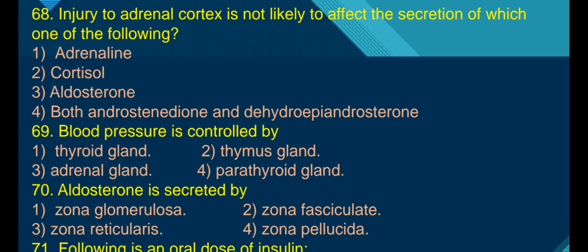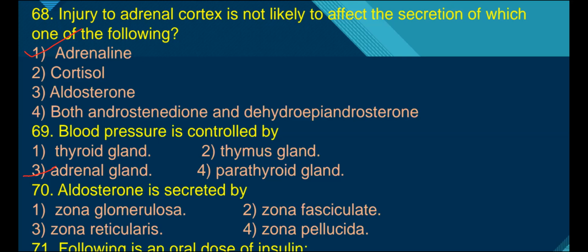Next, question number 69. Blood pressure is controlled by the adrenaline and noradrenaline hormones. Third option, adrenaline, noradrenaline. These hormones stimulate the heartbeat rate. They increase cardiac output and heartbeat rate. Next, aldosterone is secreted by.